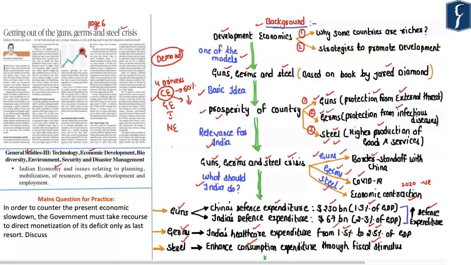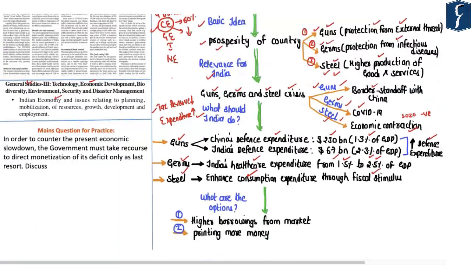So in order to counter the guns, germs and steel crisis, the government would need more financial resources. But the problem here is that the tax revenue being collected by the government of India has reduced due to both the economic slowdown as well as the lockdown imposed because of COVID-19. So on one hand, the government of India is staring at higher expenditure obligations in order to counter the guns, germs and steel crisis, while on the other hand, its tax revenue has been reducing. Hence, the question which arises here is, what are the options before the government?